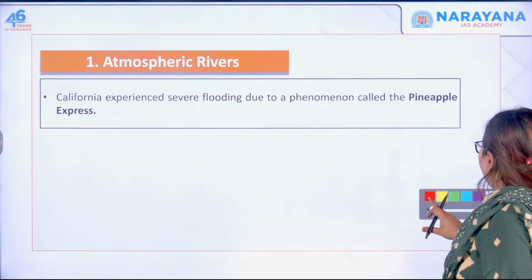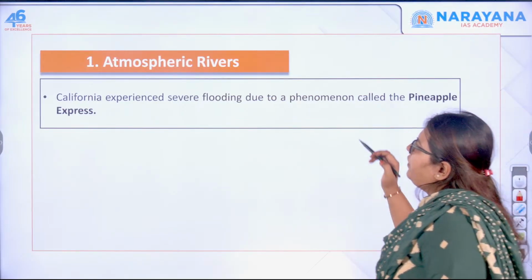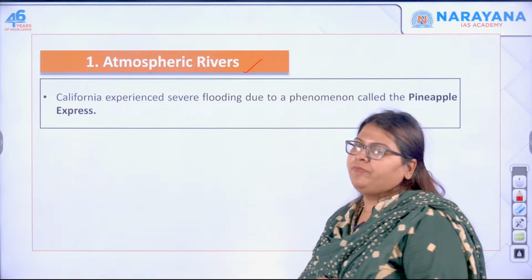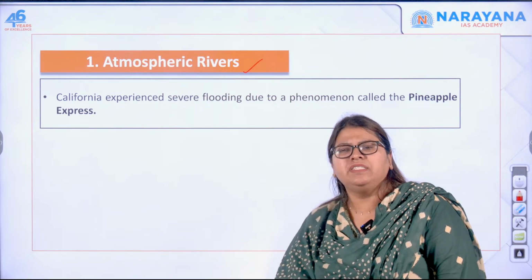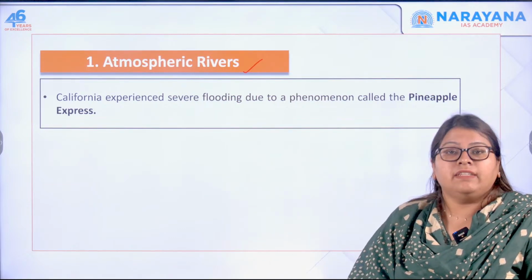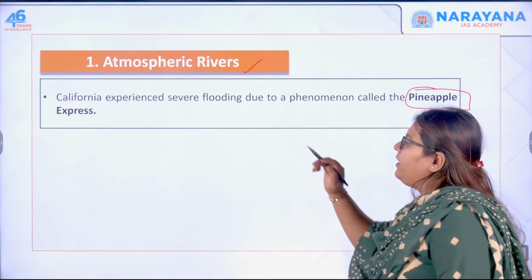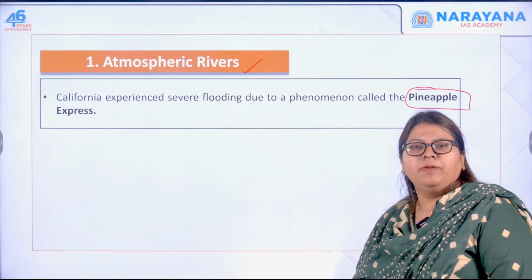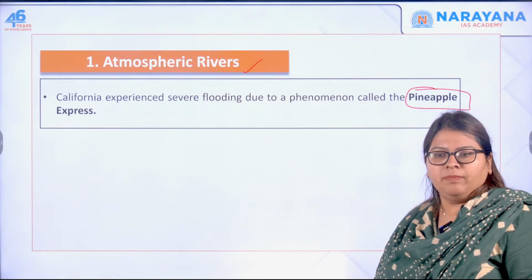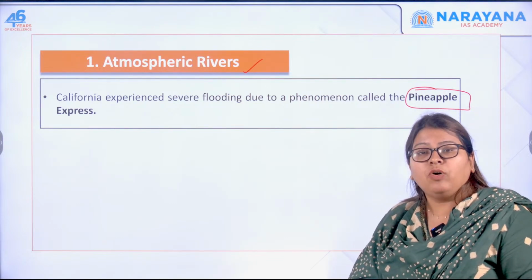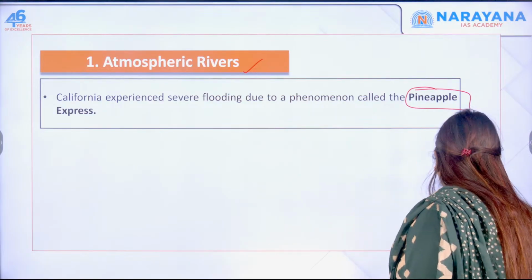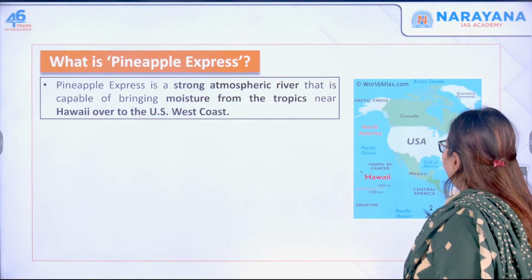So the first topic for the day is atmospheric rivers. Recently California experienced severe flooding, and this flooding was due to a phenomenon called the Pineapple Express. So what do you mean by Pineapple Express? It is referred to as the atmospheric river. Let us move forward in understanding the concept quickly.